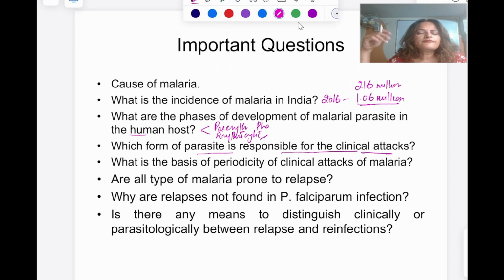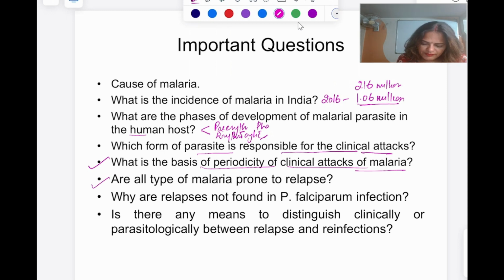Now what is the basis of the periodicity of the clinical attack? Periodicity means, like in case of all the species, the patient comes with a fever after every third day. So what is the basis of periodicity? And in case of malariae, it is after 4 days. It is the maturation of the merozoites within the RBC. That time period is fixed. So that is the basis of periodicity of the clinical attack of the malaria.